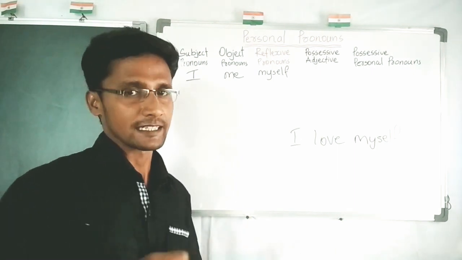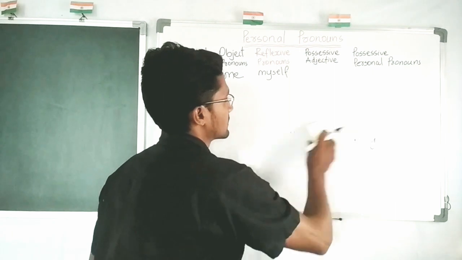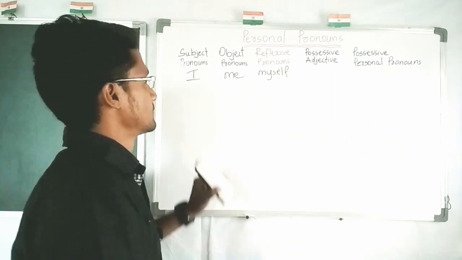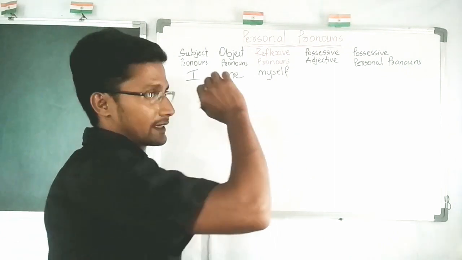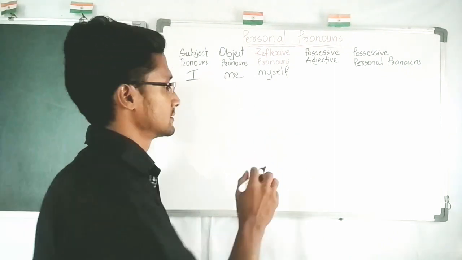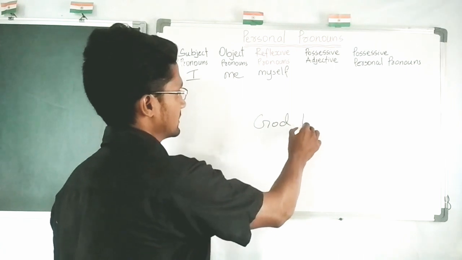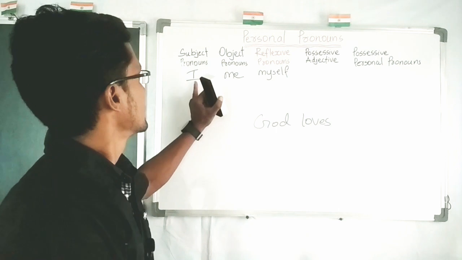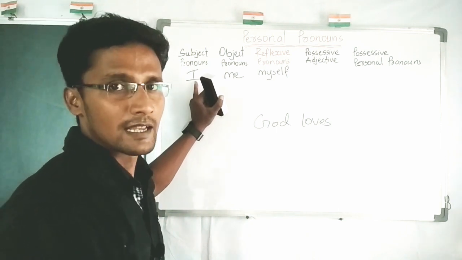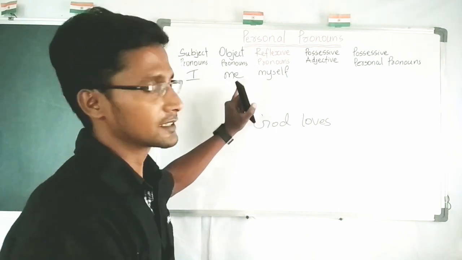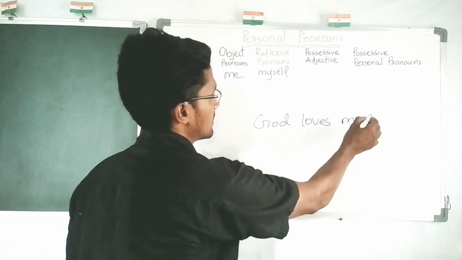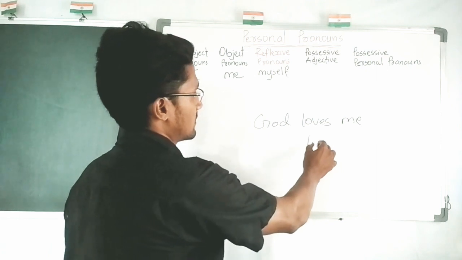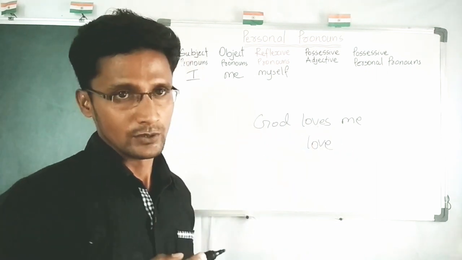Let me repeat that example again. Here I am the person and action is from another person. God is another person, love is the action, and here subject is I. When I becomes object, I becomes me. And in reflexive pronoun, the love, that action is doing, who is doing the action?